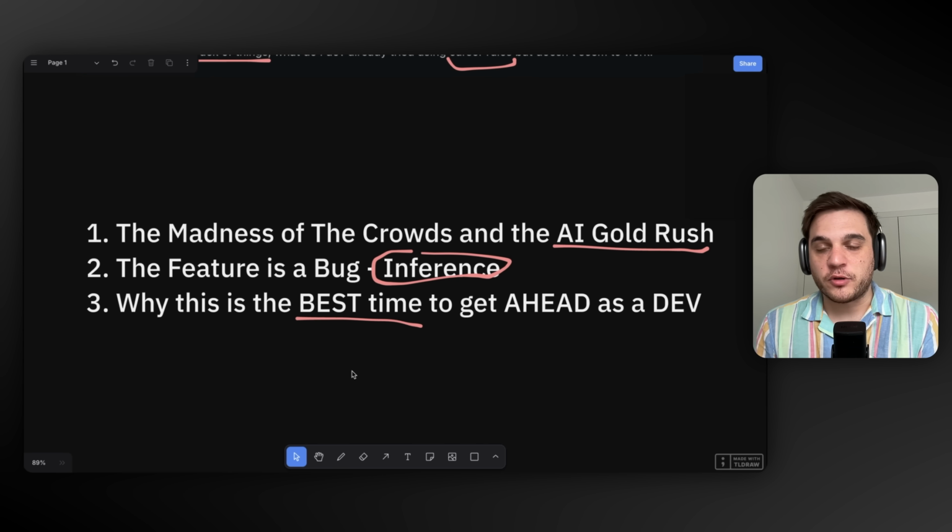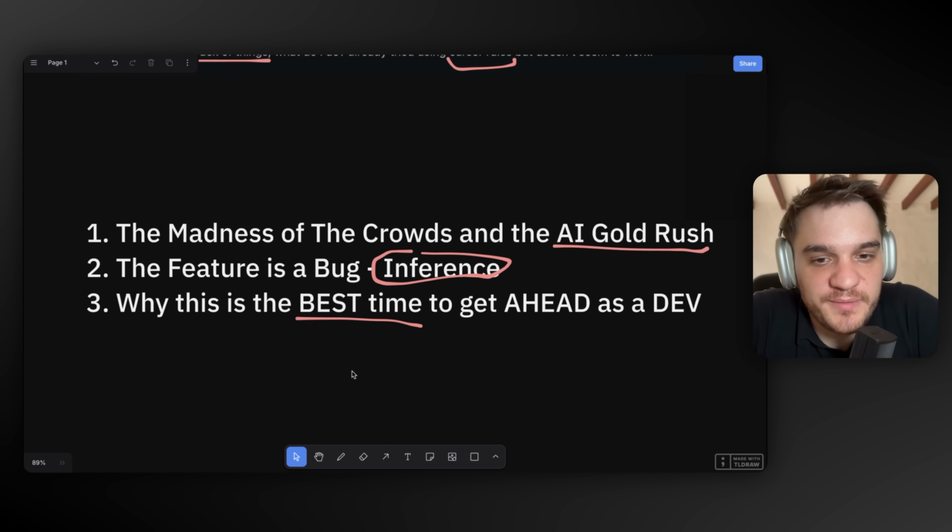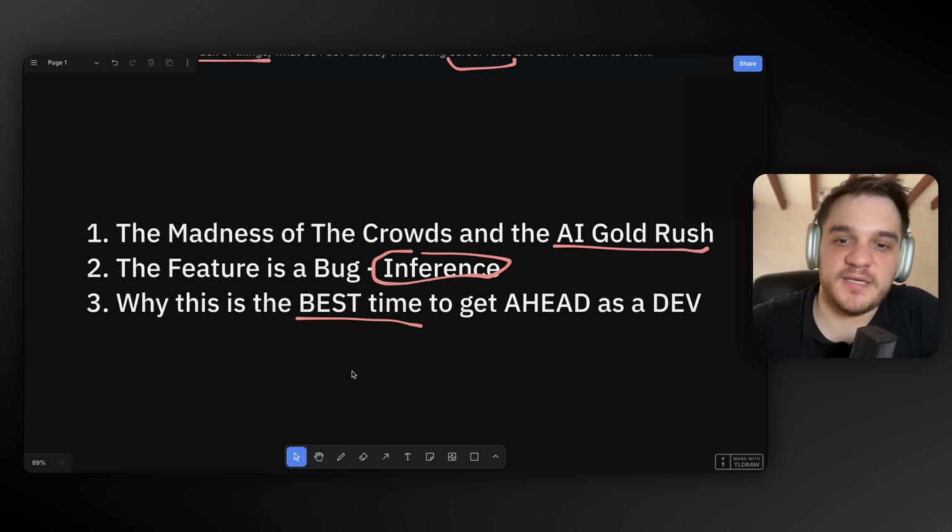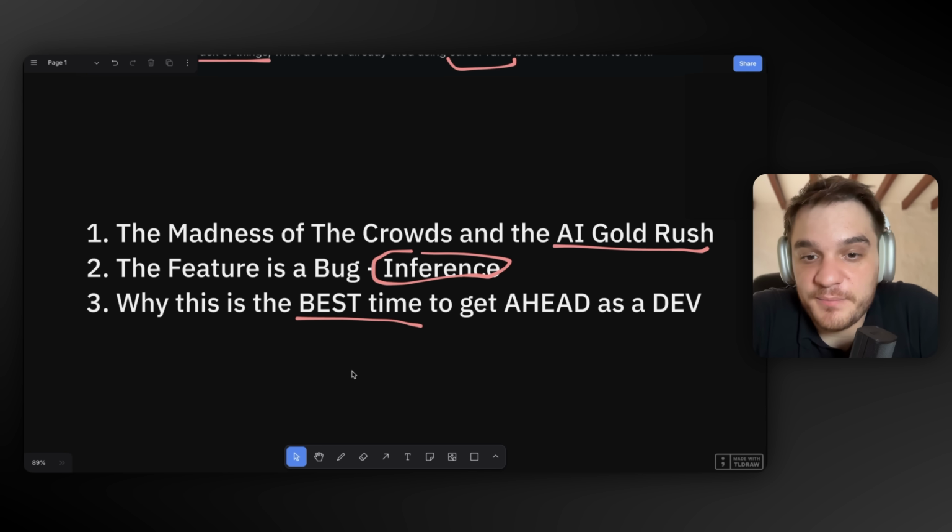Why is this the best time to get ahead as a developer? From what I see, everybody's kind of busy and paralyzed by AI. A lot of developers jumped into learning machine learning all of a sudden, or thinking about going back to uni and getting a PhD or a master's, because they believe that developer skills would be replaced. And everybody's kind of paralyzed.